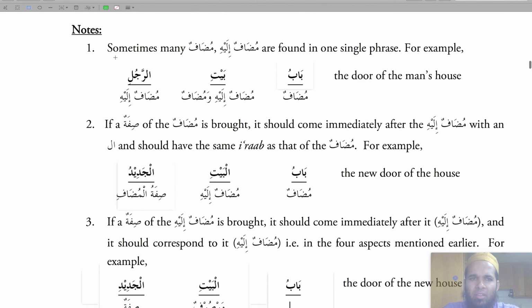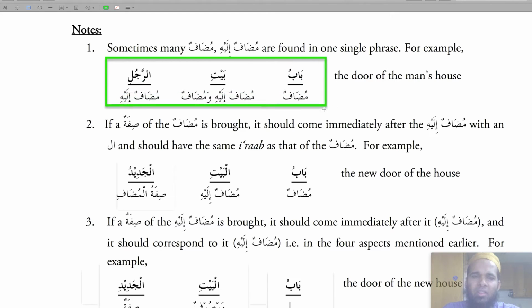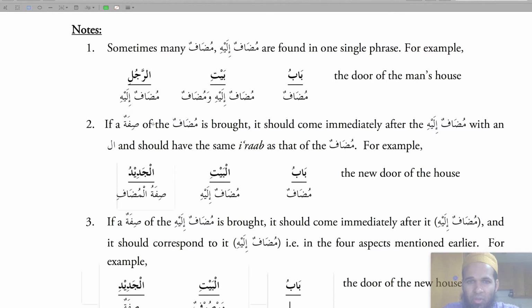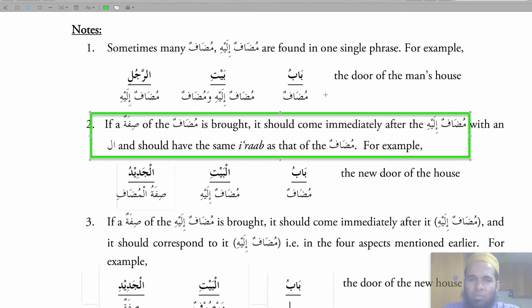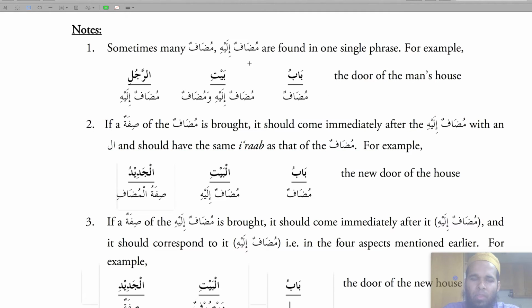But what if we had this, the door of the man's house? What if we had the new door of the man's house? I'm not exactly sure, but according to this rule, the new door will be babu baitil, actually, yes, it will still be like that.